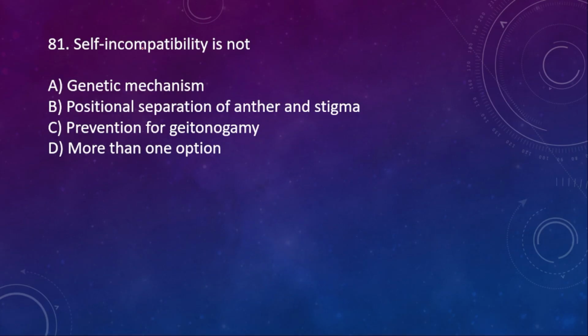81. Self-incompatibility is not a genetic mechanism; positional separation of anther and then stigma; prevention of geitonogamy. More than one option is right. Here the right option is B.